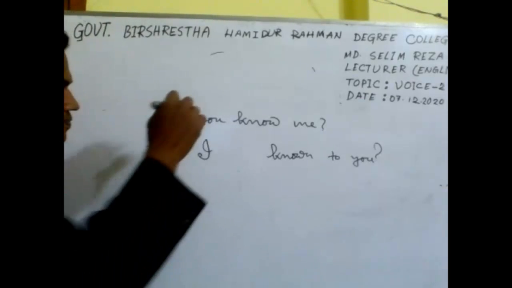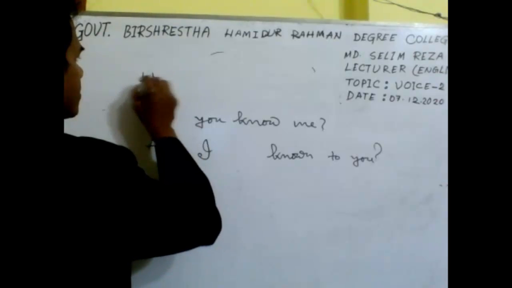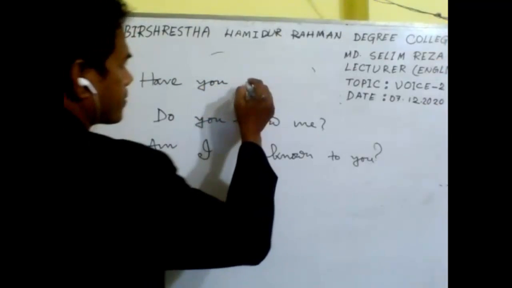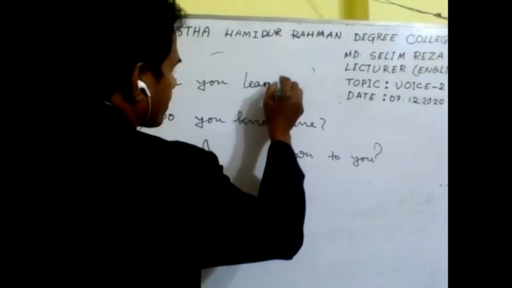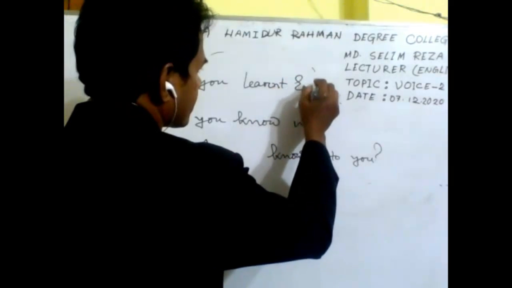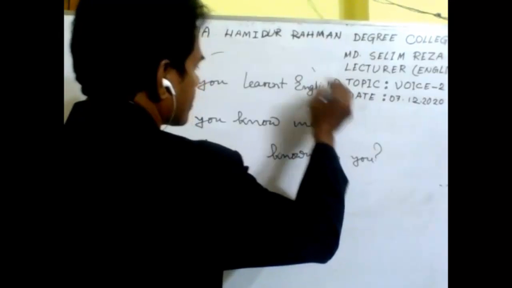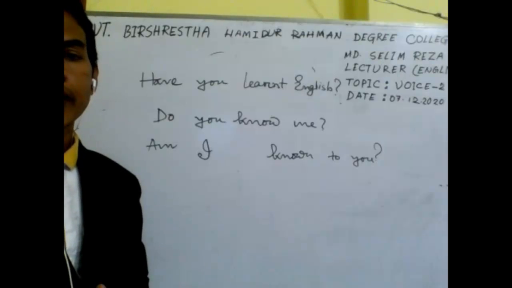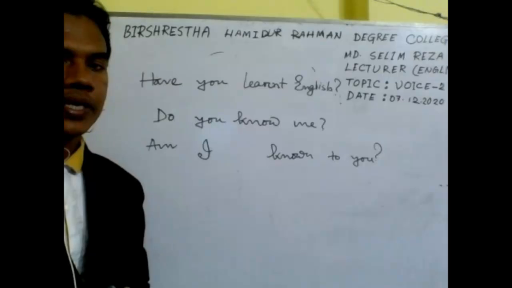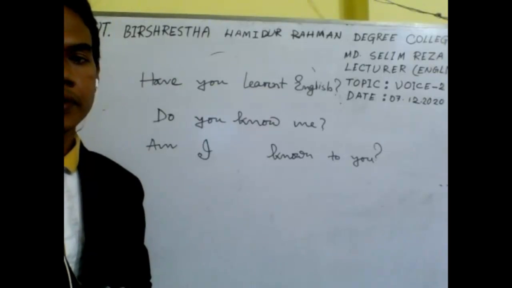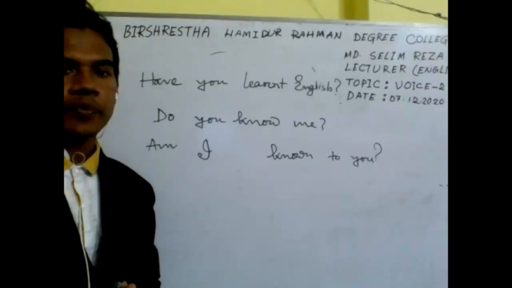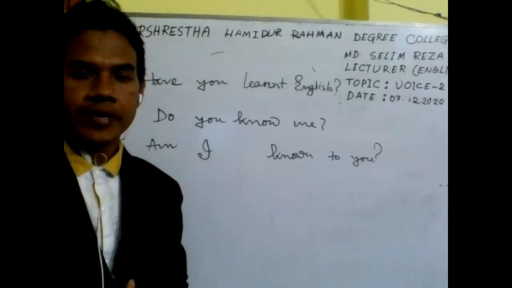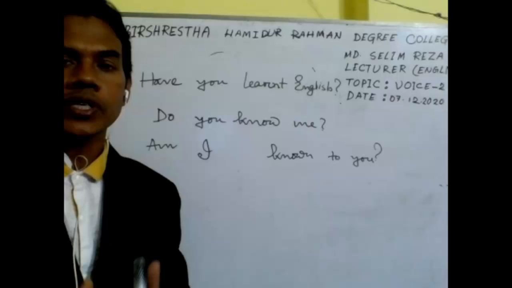Another example is, have you learned English? It's another example of an interrogative sentence, because here we find have, an auxiliary verb, before the subject, and at the end we find a note of interrogation. So it's an interrogative sentence. Next, what kind of tense is it? It's present perfect tense. So it is also continuous pretense.